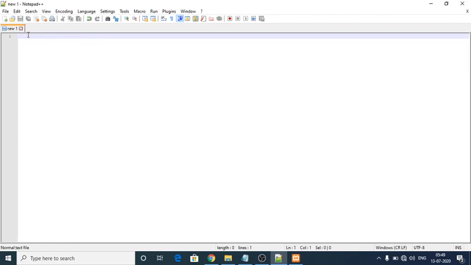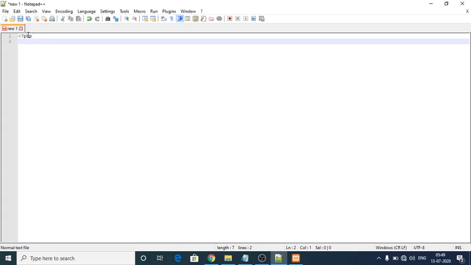For this I am going to type a program here. Again we start with the question tag, next php, and after that I have to give my function name. Before creating a function, I have to give the function keyword. Next I give the function name, yes name. Here I give a variable, that is the parameter or arguments, dollar symbol, so it is a variable.